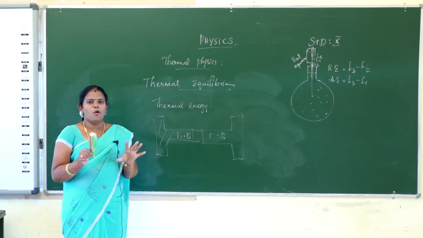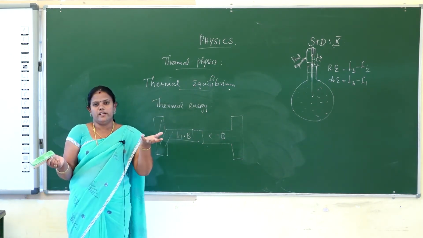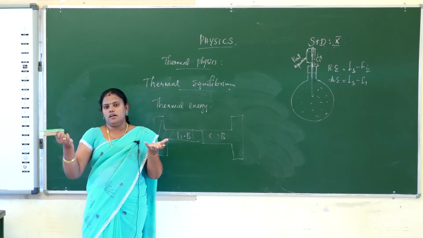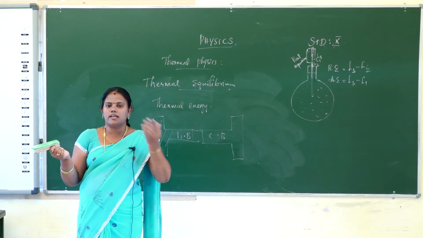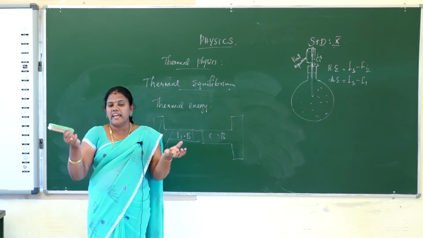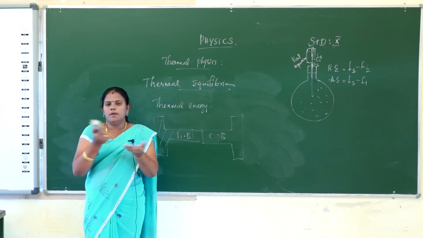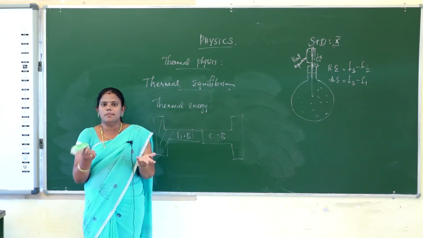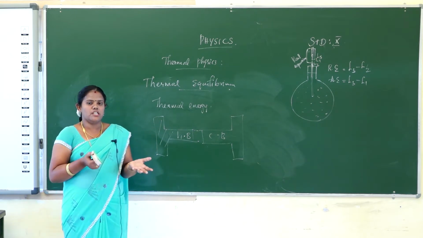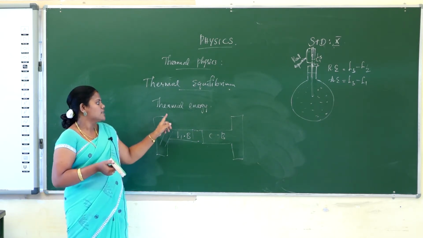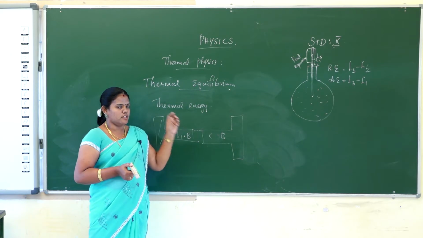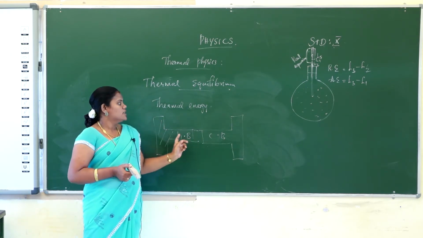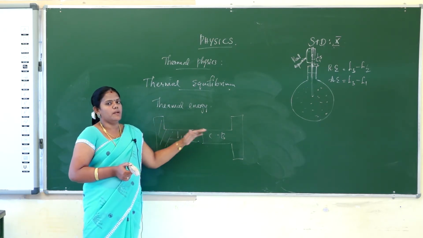Thermal equilibrium is like this: if one person has 10 rupees and another has 5 rupees, the first person gives some money to the second person, and the second person gains some money from the first person. It will be equal, it will be balanced, that is the equilibrium position of money. In the same way, when two bodies share by way of heat, they share the thermal energy and reach an equilibrium position.